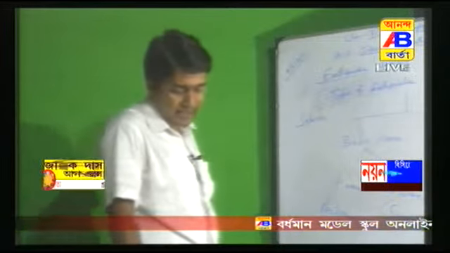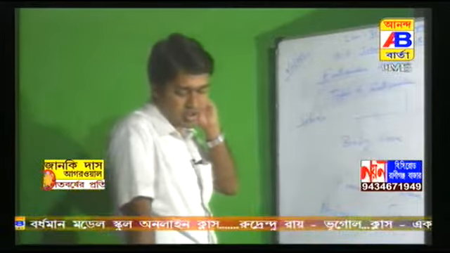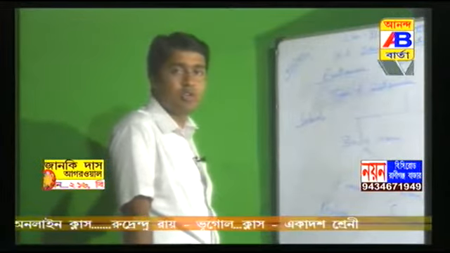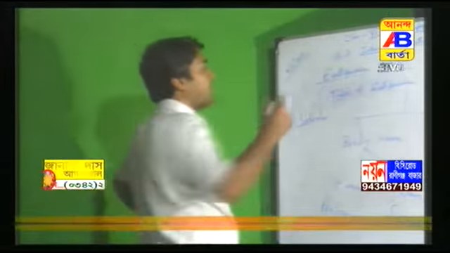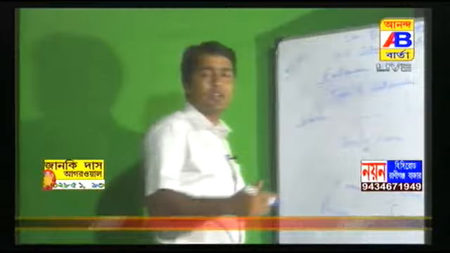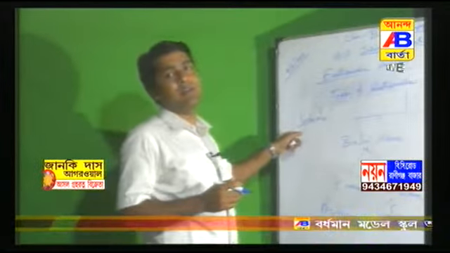Now it has helped scientists to understand the structure of the interior of the earth. So you can understand S wave and P wave, what their differences are; it is also very important. S wave is known as secondary wave. S wave reaches the surface after the P wave reaches. S wave can travel only through solid materials. That's why S wave helps us understand the structure of the interior of the earth.